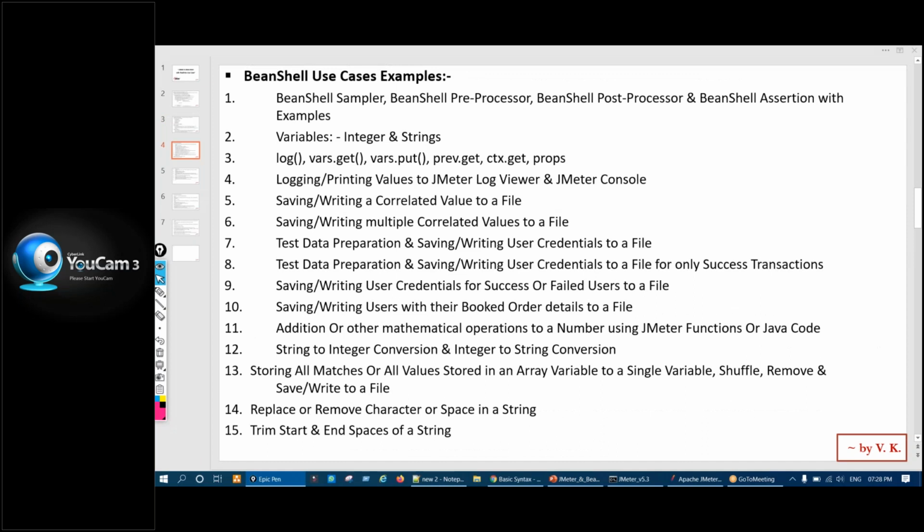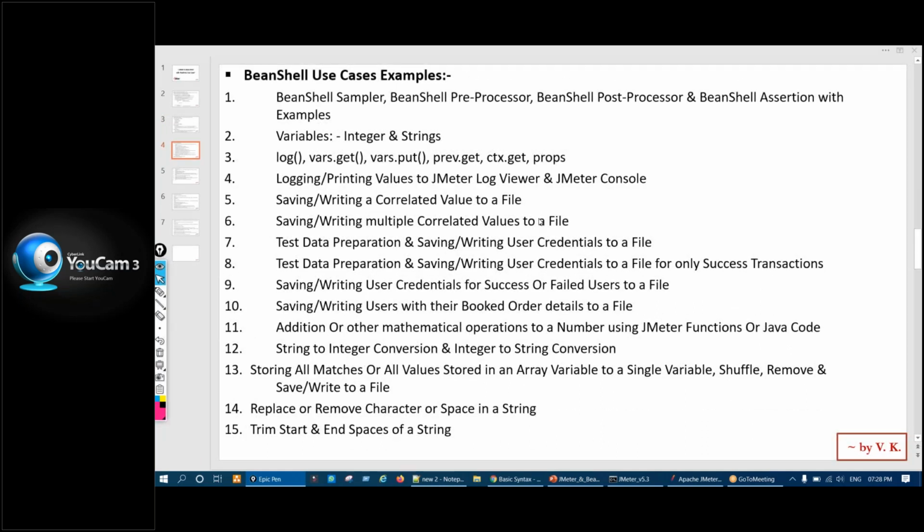Now, what examples will I be covering? I have made around 26 to 27 examples. We'll see sampler, pre-processor, post-processor, and assertion, and how variables and integers are defined. Then what are log, vars.get, vars.put, prev.get, ctx.get, and props. These are inbuilt methods in JMeter. So how do we use them?